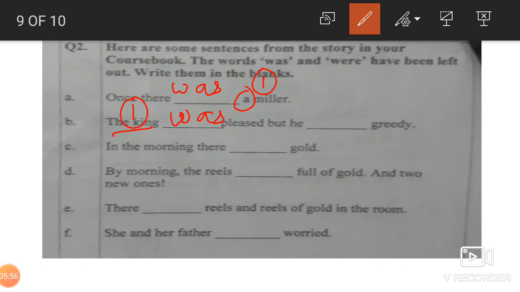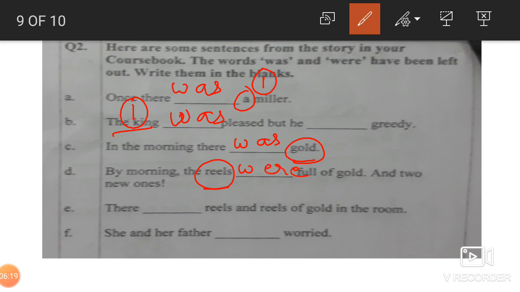King also one. In the morning there was gold. Now gold is an uncountable noun, we cannot count. For an uncountable noun we cannot use a plural, so we have to use was. By morning, that is, in the morning there was gold. Okay, by morning the reels, meaning many, so were, there were.